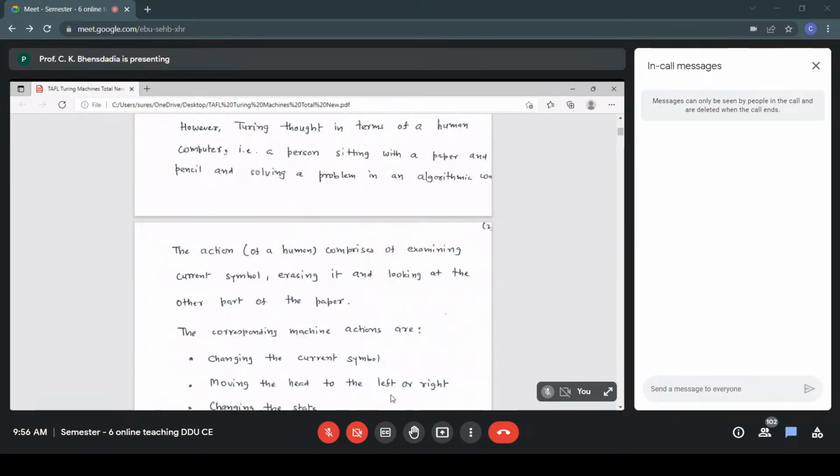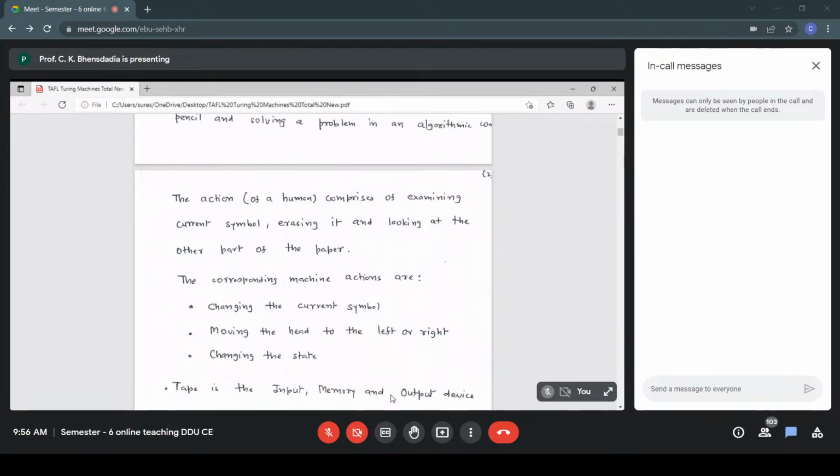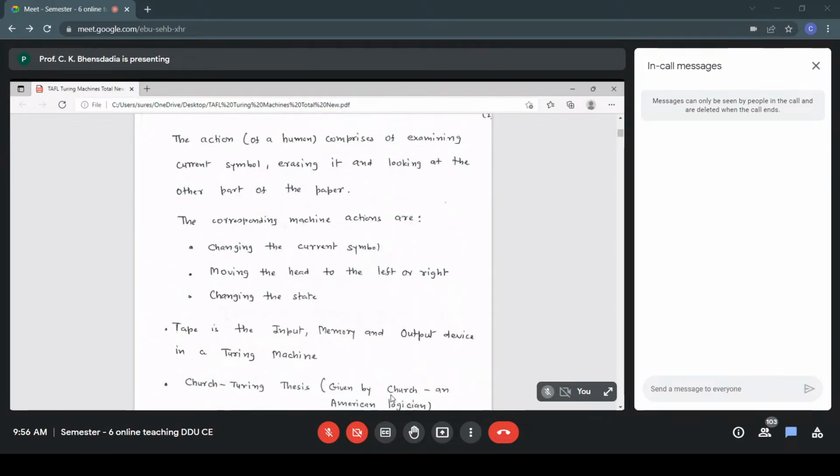The action of a human being comprises examining the current symbol, erasing it, and looking at another part of the paper. What does a human being do? He looks at the current symbol, he erases it, and looks at another part of the paper. And the corresponding machine actions are changing the current symbol, moving the head to the left or right, and changing the state.